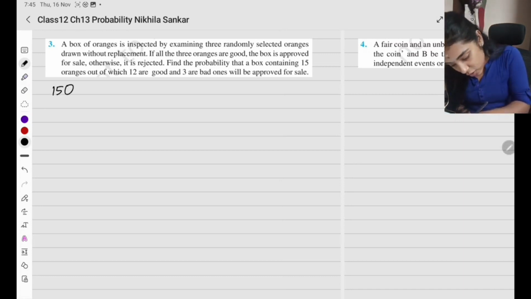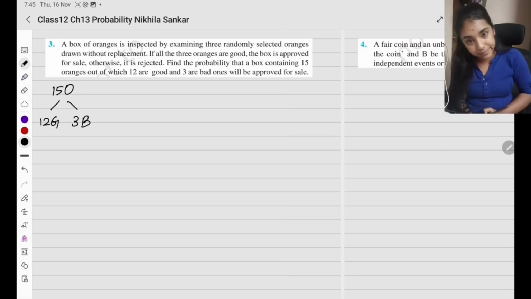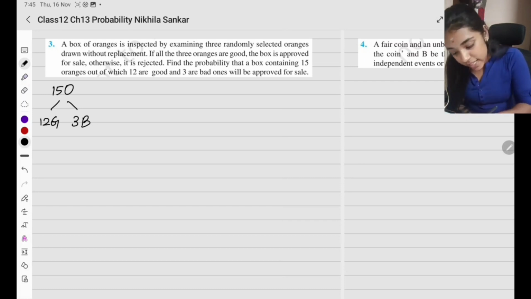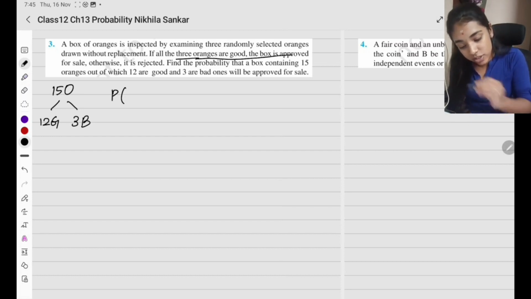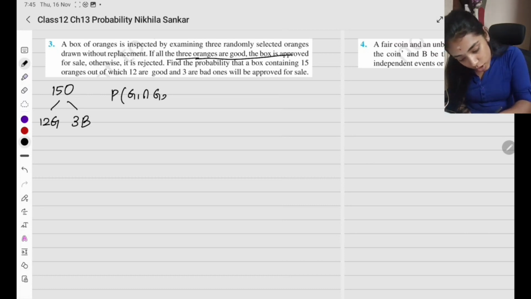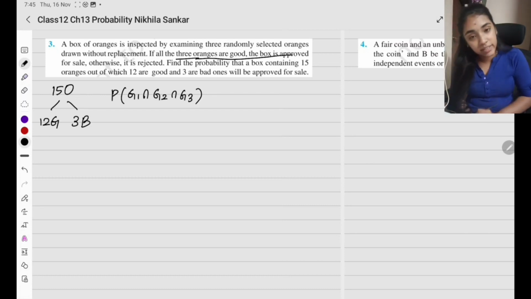So, motto 15 oranges, out of which 12 good, 3 bad. Okay? Are there, mottama. So, what are they asking for? Probability that all are good na the box is approved பண்ணுவாங்க. So, all the 3 oranges are good, the box is approved. So, I want good orange 1, good orange 2 and good orange 3.